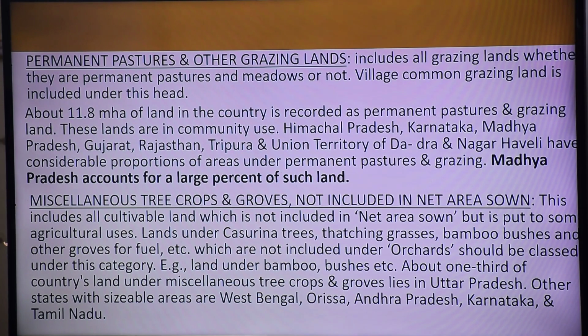Can grazing land be converted into agricultural land or not? Yes, so it is known as potential land. It is known as potential land. Understood, permanent pasture and grazing land. The next one I said is miscellaneous tree crops and groves, not included in the net area zone.